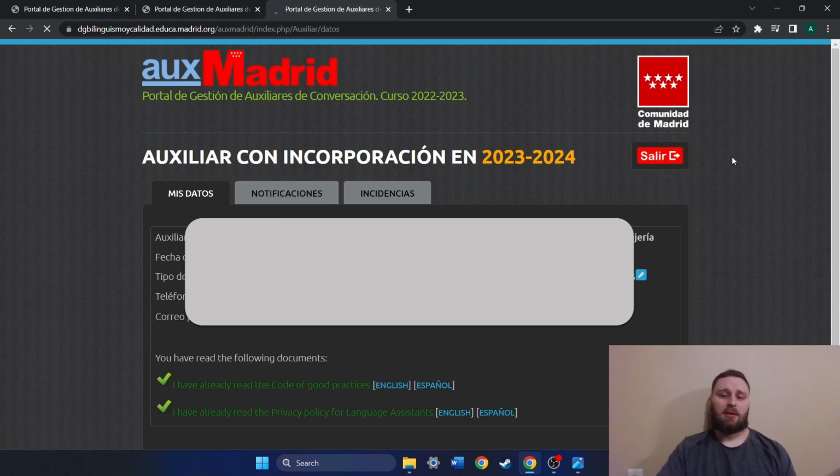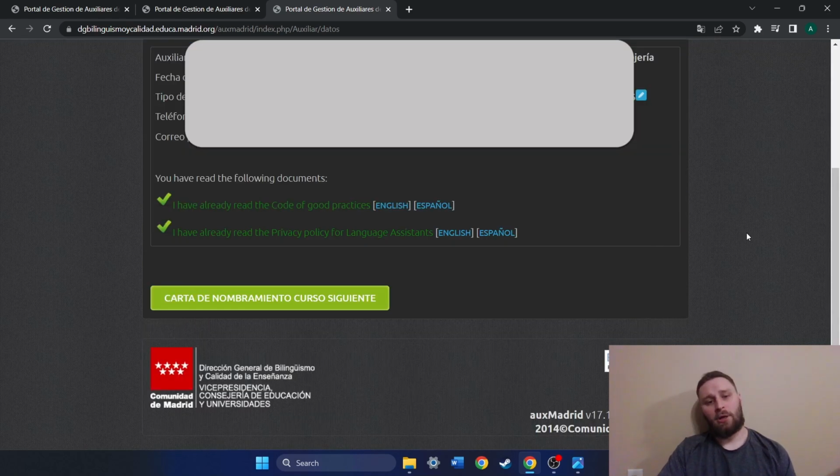What I never did, at least until I was reading on the Reddit page and I saw that someone else said this is what they did, is I never scrolled down on this page. I didn't even realize there was anything to scroll down to, and never noticed this bar over here on the side. So if I scroll down, boink, you see this nice big green box right here where it says Carta de Nombramiento Curso Siguiente. There she is. There's my Carta. Now, if you just logged on here the first time, it's probably not going to be there. But if it is there, then that means you received your Carta.